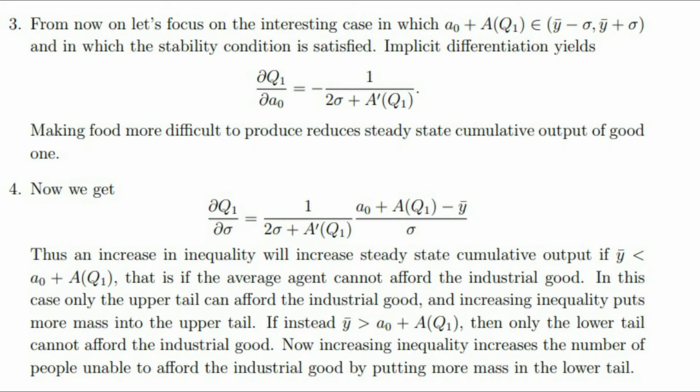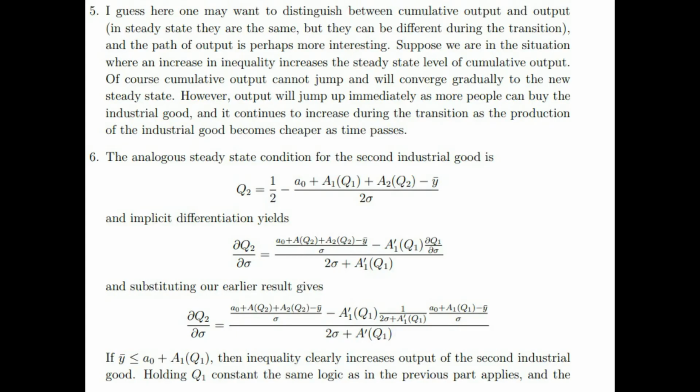Now, increasing inequality increases the number of people unable to afford the industrial good by putting more mass in the lower tail. I guess here one may want to distinguish between cumulative output and output. You see, in steady state, they are the same, but they can be different during the transition. And the path of output is perhaps more interesting.